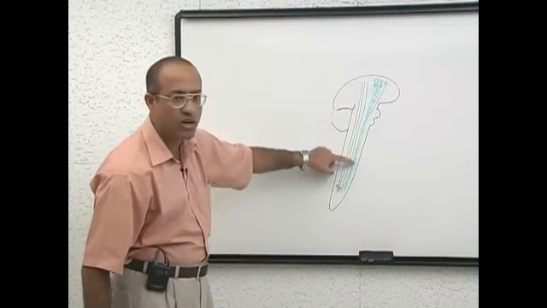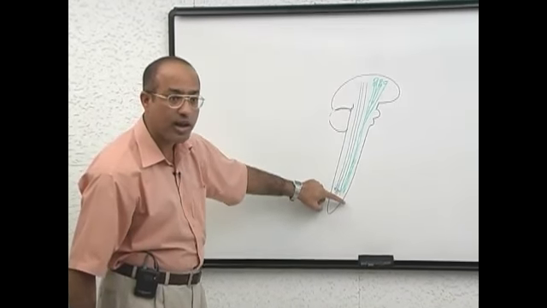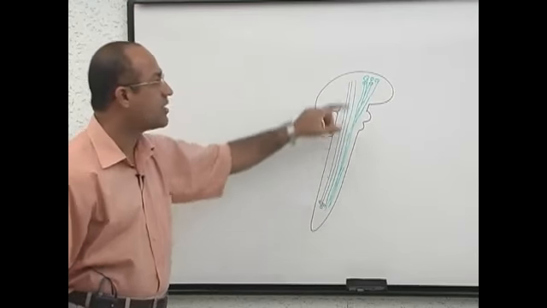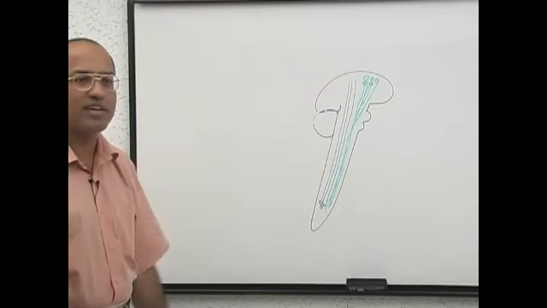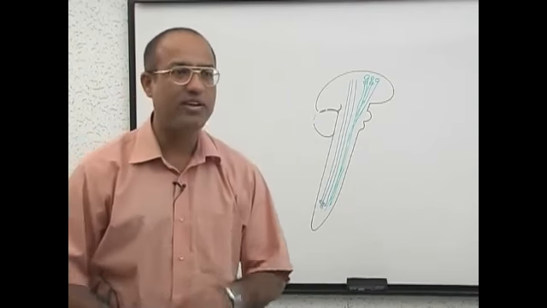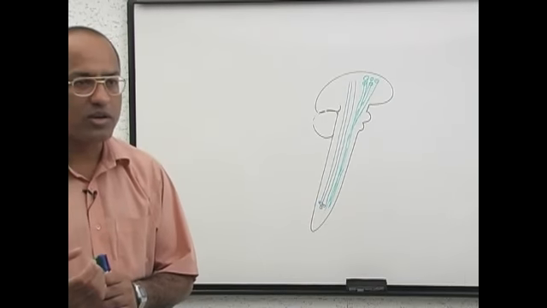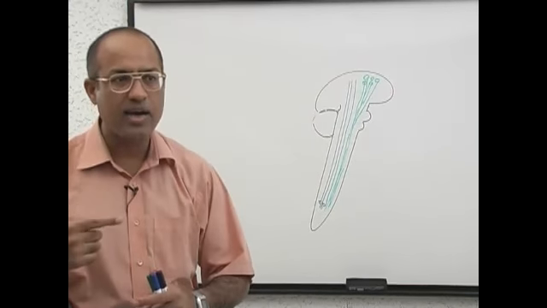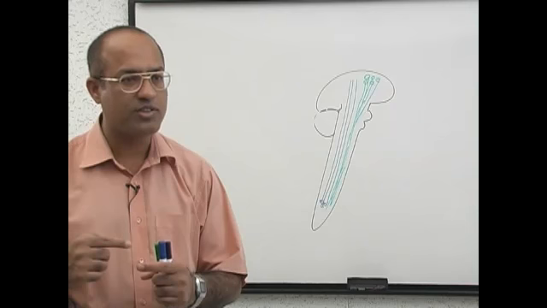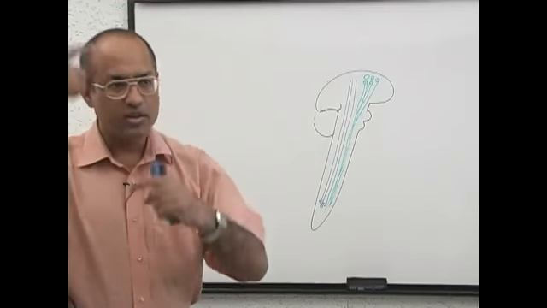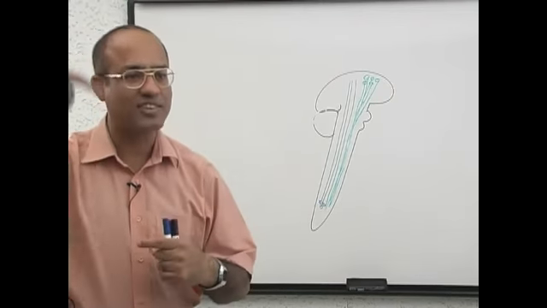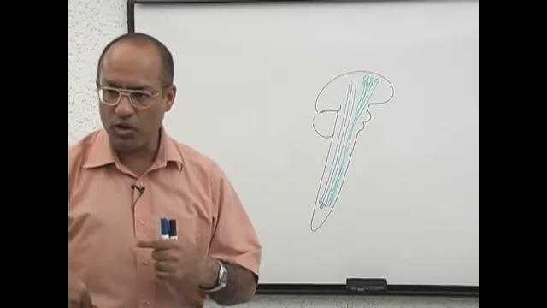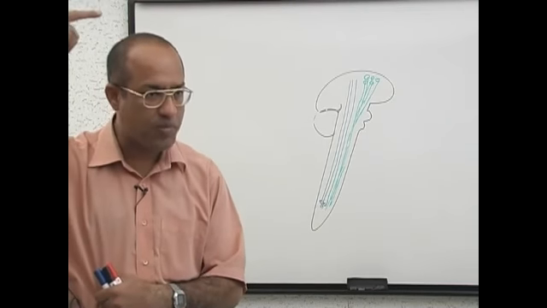This bundle of axons is also called a tract, but because cell bodies are at the upper level and axons are coming downward, this should be considered a descending tract. So tracts are bundles of axons having common origin and common termination, and they are present in the central nervous system in the cephalocaudal axis. They are connecting the upper part of the central nervous system with the lower part and the lower part with the upper part.